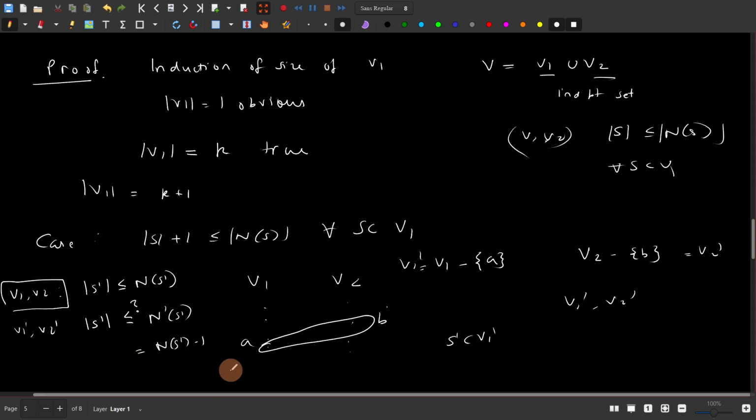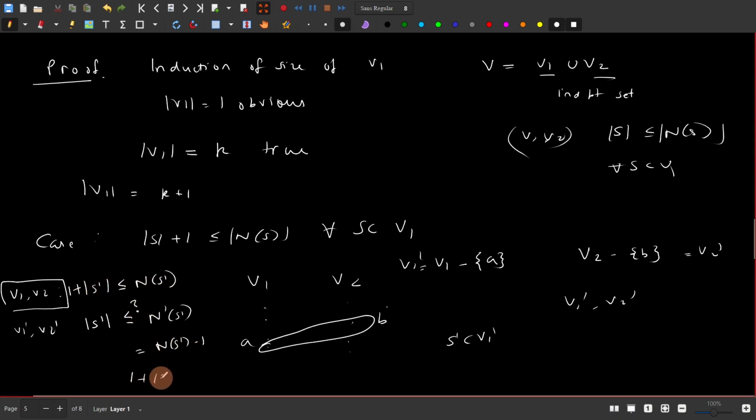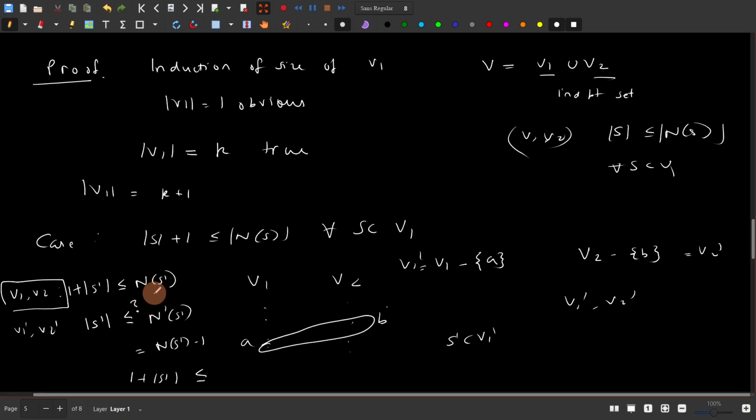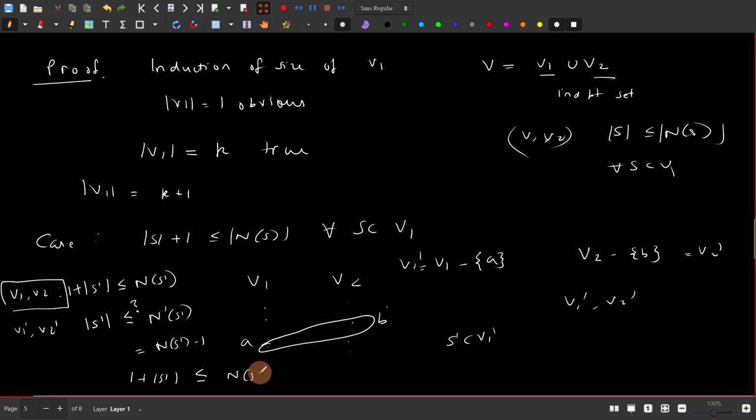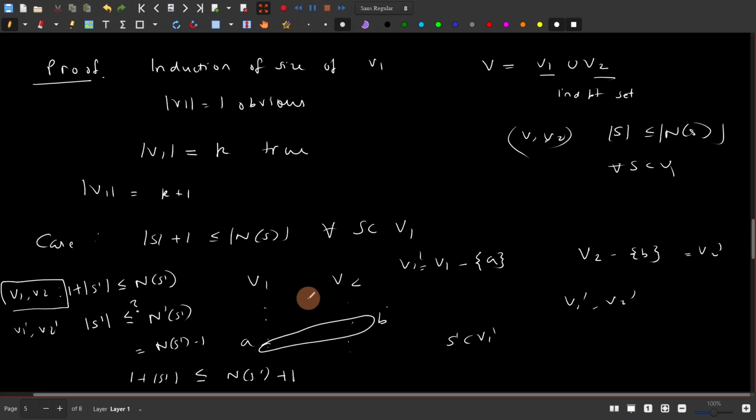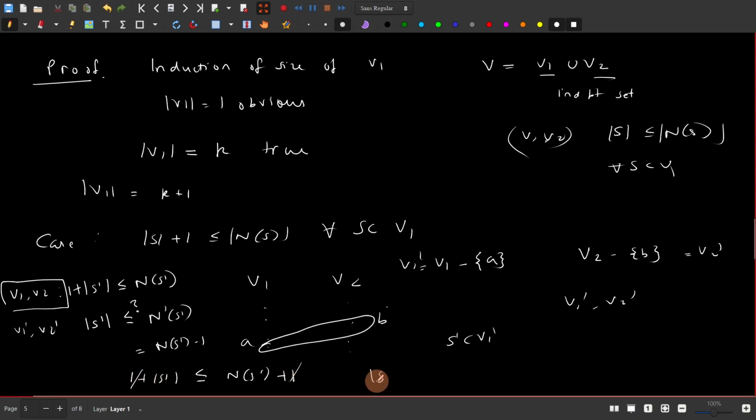All right. And actually I should not write this. Like I said, we are working in a special case, so I should also add a 1 here. So we know this holds. If we substitute these two together, we'll have 1 plus the size of s dash is less than or equal to, substituting n of s dash as n dash of s dash plus 1, so the 1 and 1 get cancelled, and you have the size of s dash is less than or equal to the size of n dash of s dash.